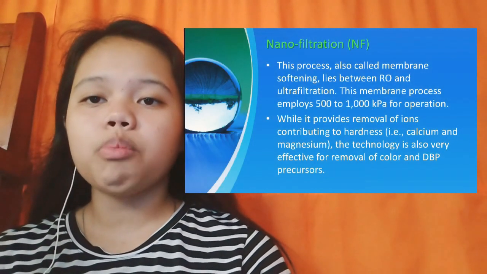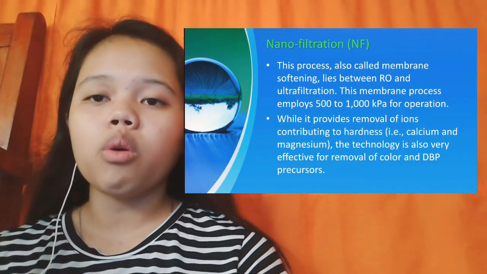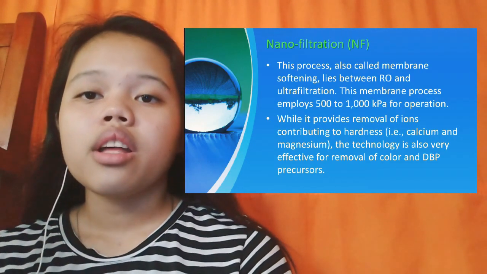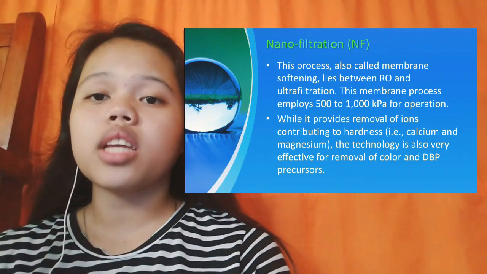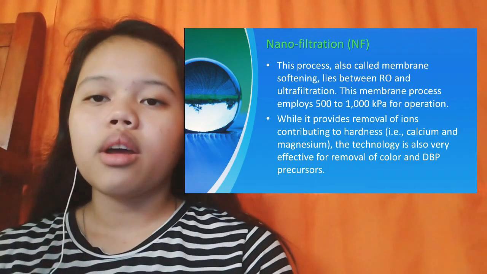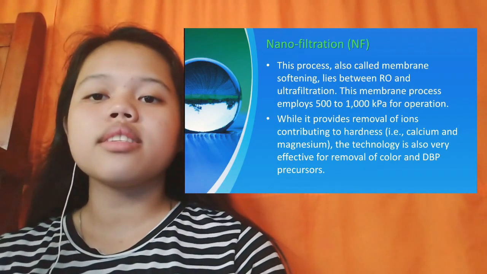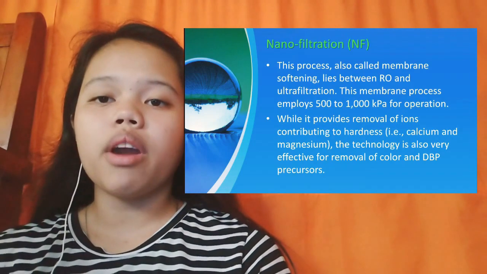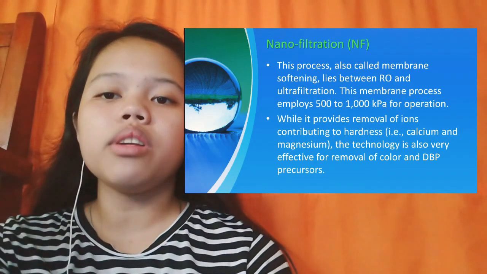Nanofiltration. This process, also called membrane softening, lies between RO and ultrafiltration. This membrane process employs 500 to 1000 kPa for operation. While it provides removal of ions contributing to hardness, the technology is also very effective for removal of color and DBP precursors.